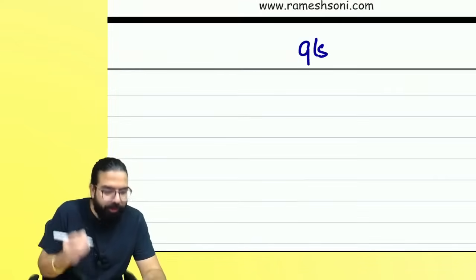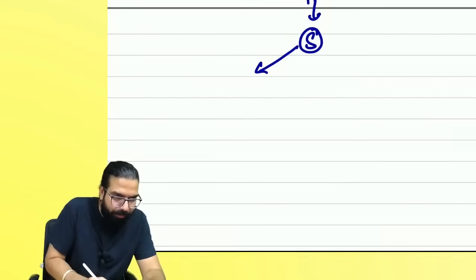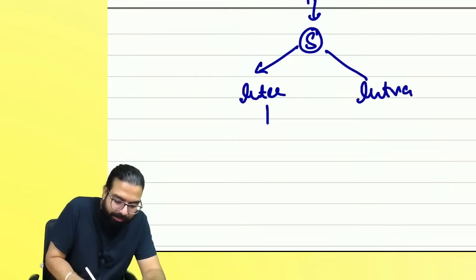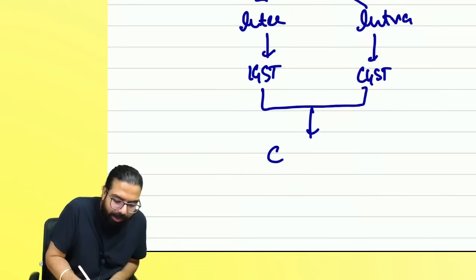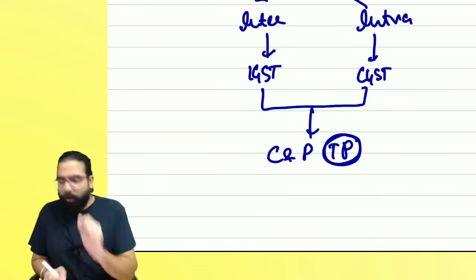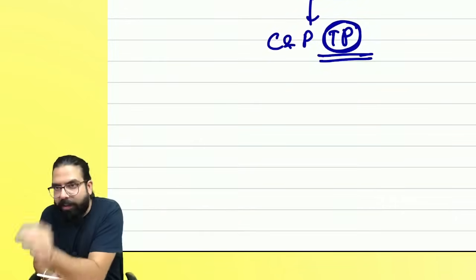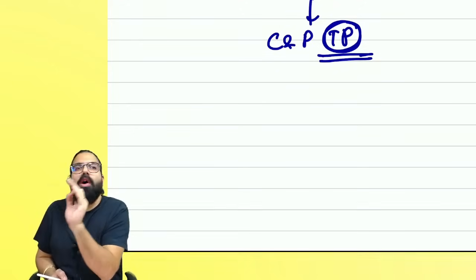Goods or service. Whenever goods or service will be supplied, supply can be either interstate supply or intrastate. Interstate supply, IGST will be levied. Intrastate supply, CGST will be levied. Once GST is levied, GST has to be collected and paid by a taxable person. Now, sir, what do you mean by taxable person? Taxable person means a person who is registered or liable to be registered under section number 22 or 24.